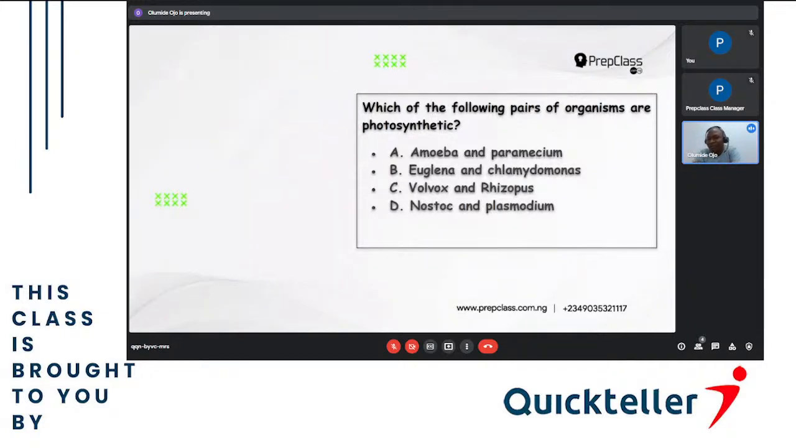Now, amoeba and paramecium, they are animals. They don't produce their own food. They live on their host to eat anything they see. Volvox and rhizopus, they are the same thing. Nostoc and plasmodium are the same thing. So the only pair that can produce their own food by themselves is euglena and chlamydomonas. So which of the following pairs of organisms are photosynthetic? The answer is B, euglena and chlamydomonas.